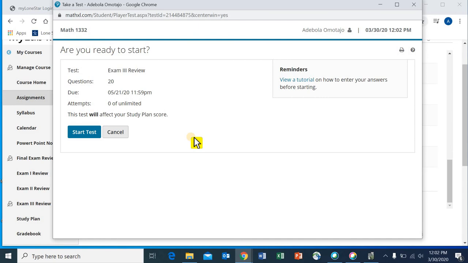But the questions on the exams are much more similar to the review than what you would normally see in my exams in face-to-face class. Literally, the only things that will change is the numbers, and they're going to change very slightly. It's not going to be like, oh, on the review you see a number like 5, and then on the exam I give you like 582. Okay, it's not going to be a drastic change in numbers. It's going to be very similar, but not exactly the same at the same time. So once you practice this exam review, you can succeed on your actual exam very easily, more than you would in the face-to-face setting, which is a good thing.